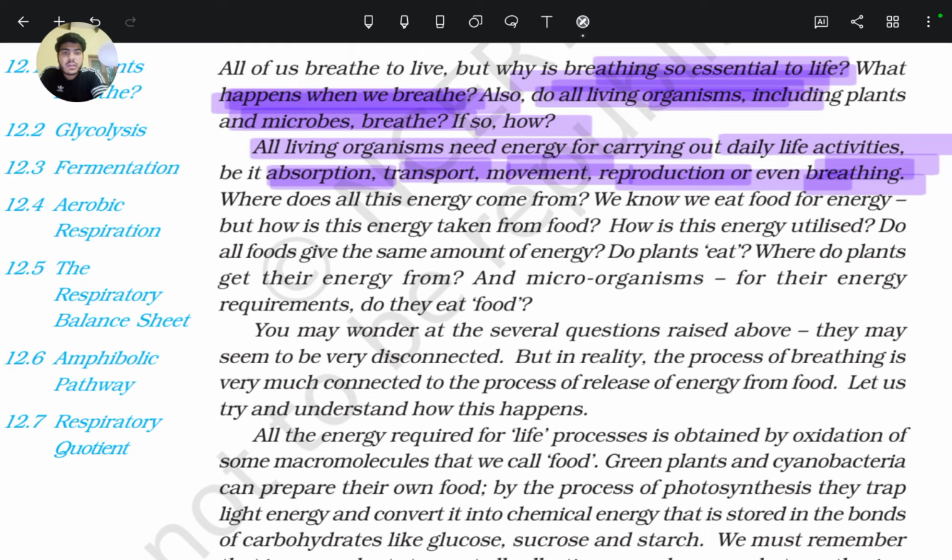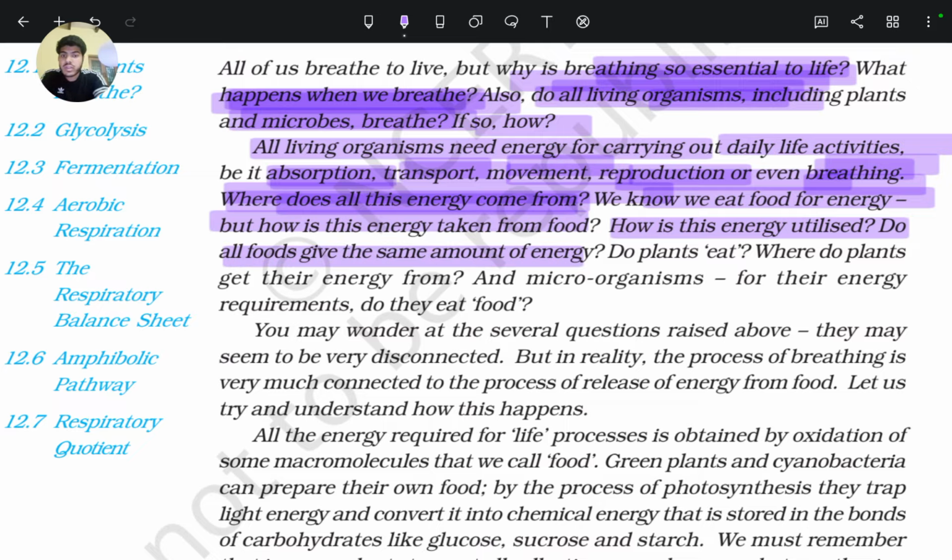So, move forward. Where does all this energy come from? The next question is, where does all this energy come from? As we know, this energy comes from food by breakdown with the help of oxygen. That process is respiration. We know we eat food for energy, but how is this energy taken from food? How is this energy utilized?